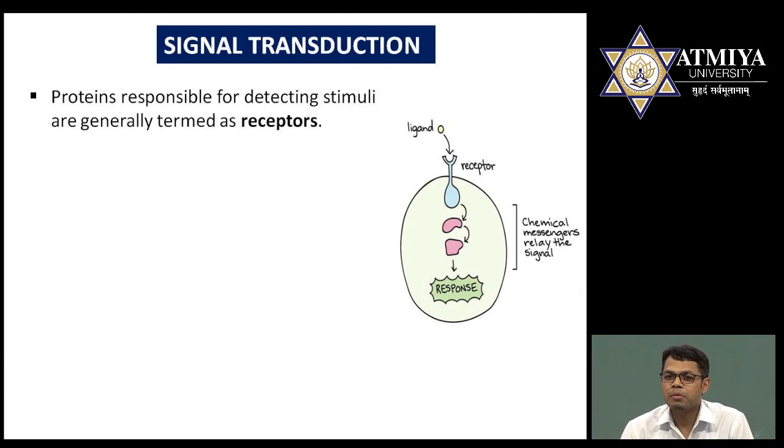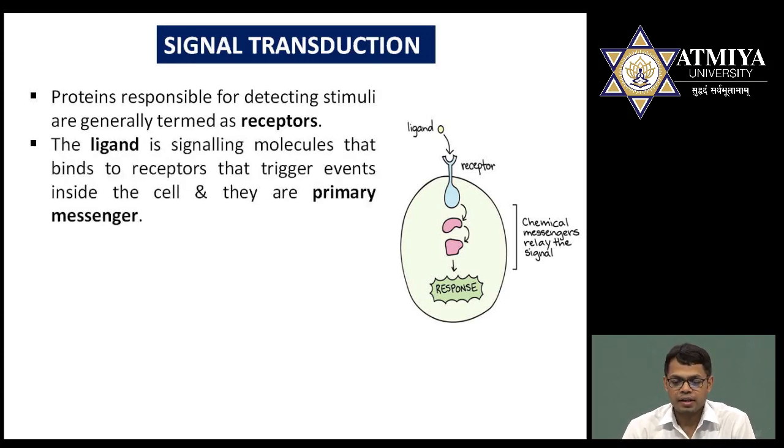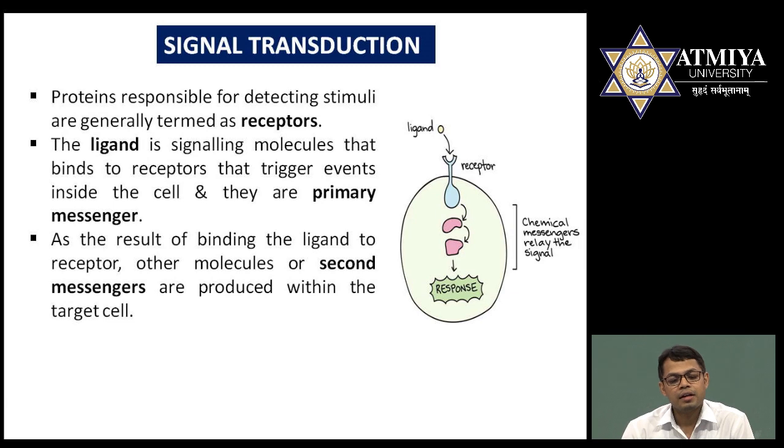Now, what exactly is a ligand and what are ligands doing? These ligands are signal molecules, they bind to the receptors and they are responsible for some of the conformational changes of the receptor. So in this diagram I have shown ligands, which are considered primary messengers, then secondary messengers. Secondary messengers are basically produced inside the cell.